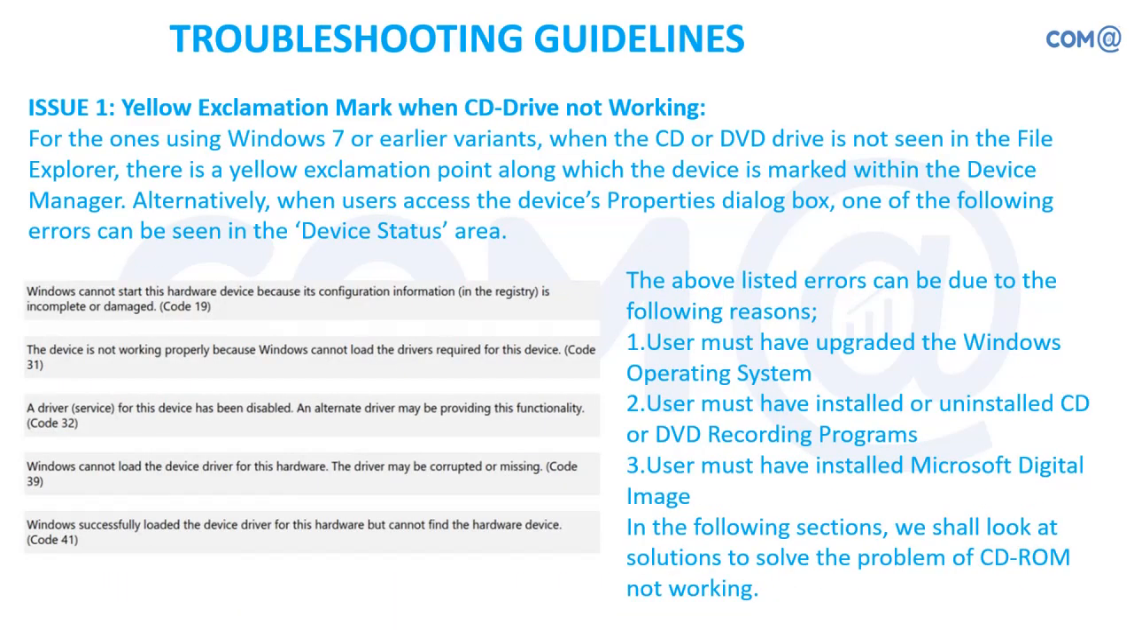So, some troubleshooting. Now we have seen the different types of optical storage: your CD, DVD, and the Blu-ray disc. So what are the normal problems we have? A yellow exclamation mark when the CD drive is not working. When you go to the device manager and open up the hardware side, you are seeing the yellow exclamation mark, and also when you hover the mouse over it, you are seeing that there is an issue with the printer.